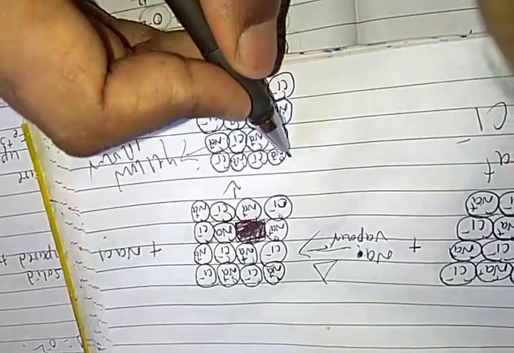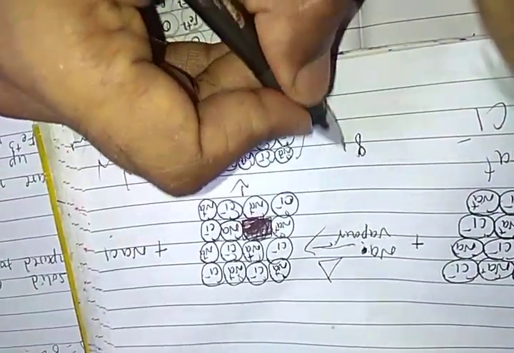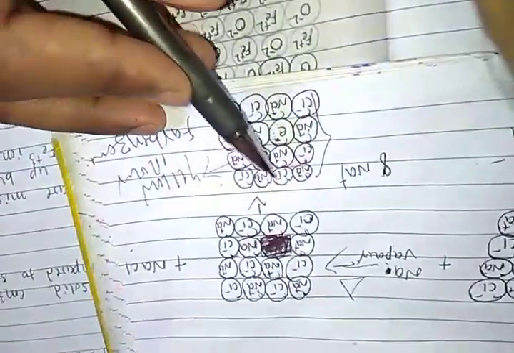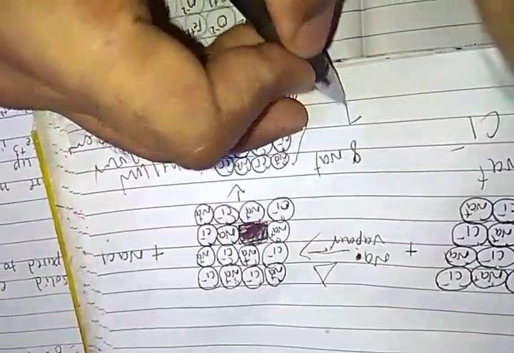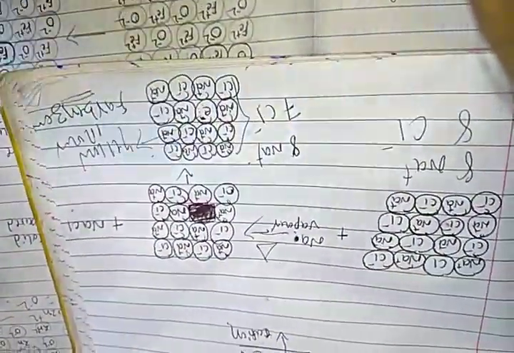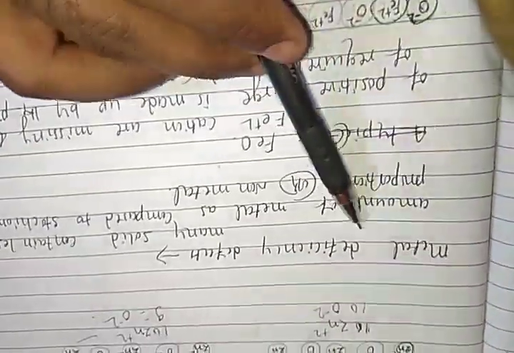After removing, just count this structure, students. The 8 sodium ions and chloride ions: 1, 2, 3, 4, 5, 6, 7. 7 chloride ions. So metal is high, non-metal is low, so it is called metal excess defect. Right, students? So next is the metal deficiency defects.